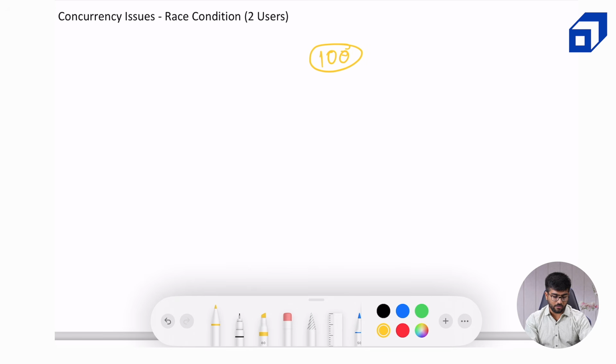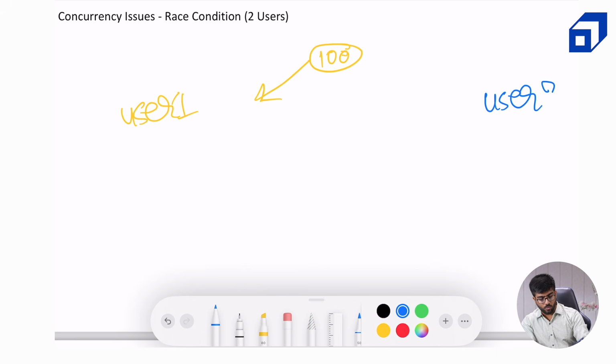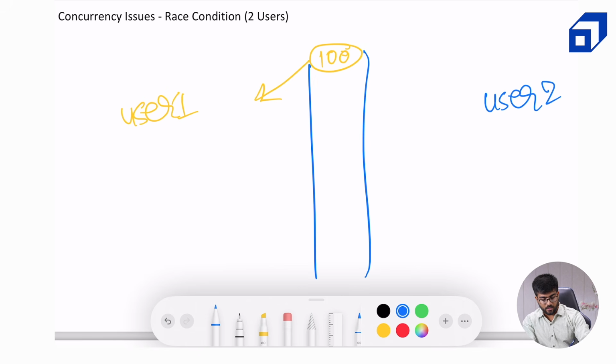Now let's say user 1 tries to read this. User 1, we will use a different color for user 2. User 2 also reads it. Now this is the timeline.